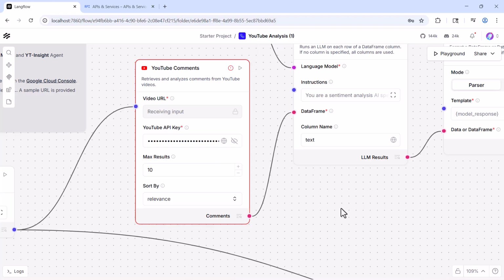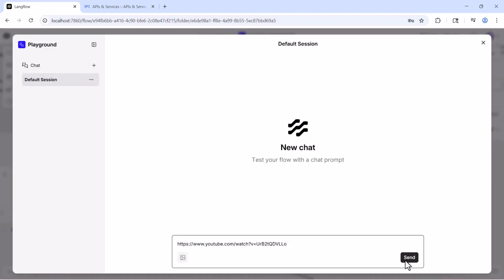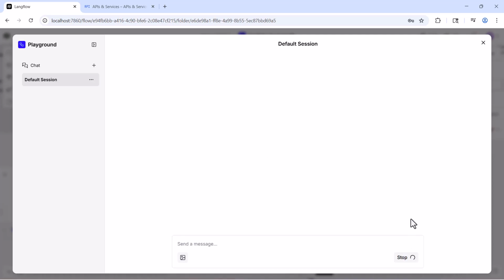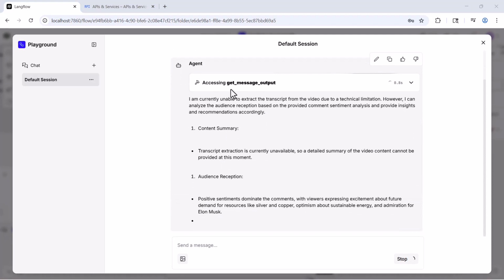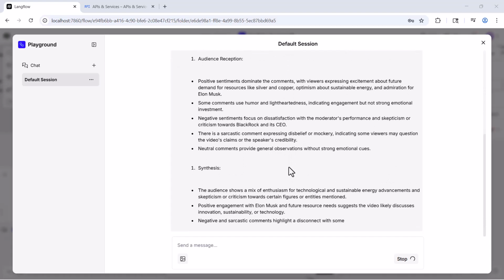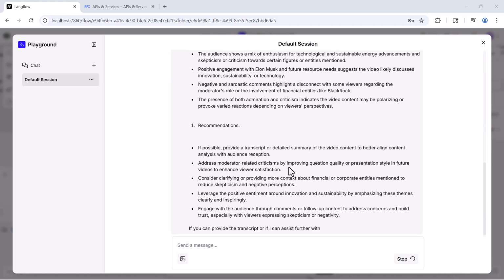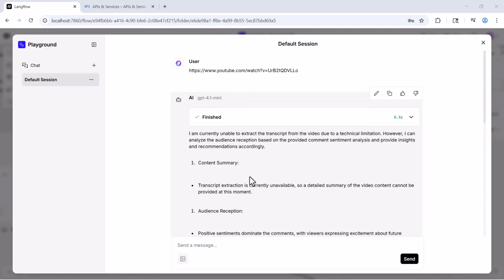Okay, so now let's go back to the playground and click on send. The agent is trying to access the get message output. Now you can see it says, I'm currently unable to extract the transcript from the video due to a technical limitation. However, I can analyze the audience reception based on the provided comment sentiment analysis and provide insights.